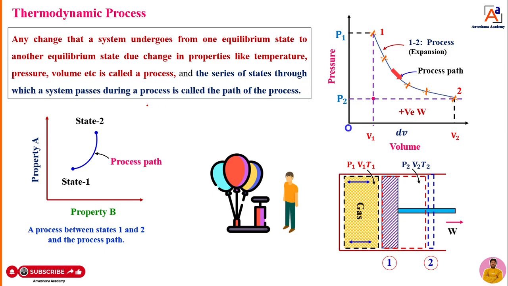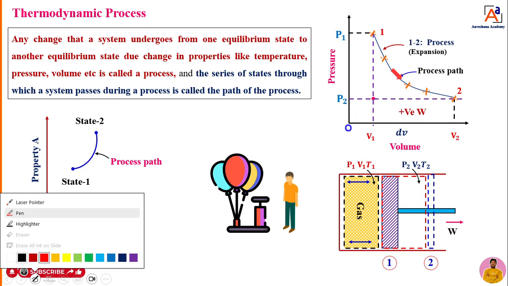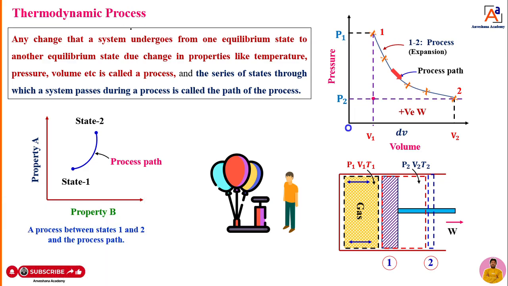Okay, dear students, first I will read the definition of the thermodynamic process, then I will try to explain what a thermodynamic process is with the help of some live and technical examples. Now, what is a thermodynamic process?